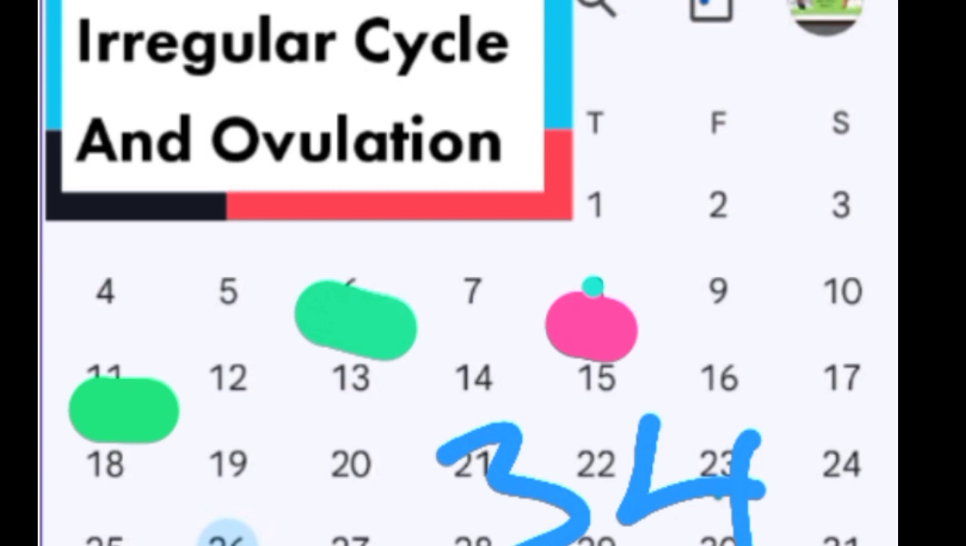8th of December is our 1. Remember, when counting, you start counting from the first day of menses and you stop a day before the next menses. So we are going to stop on the 5th of January, because the 6th is the beginning of the next menstruation. That's why you don't count the next one.